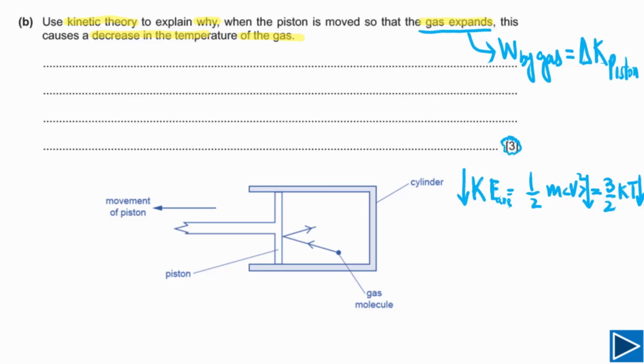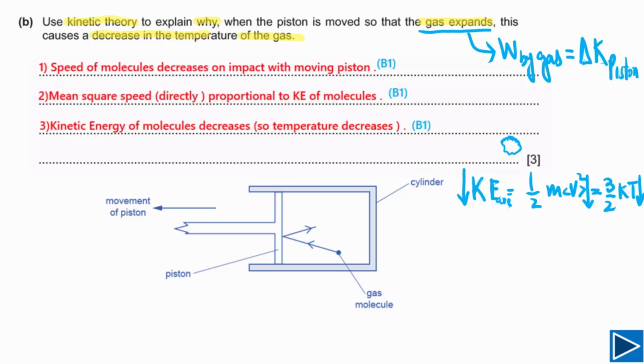Let me explain to you now how you can write a proper answer. So here is the answer. This is how you need to write down. First thing, if you have mentioned in your answer the speed of molecules decreases on impact with moving piston. Otherwise you can also say that work done by gas is equal to change in kinetic energy of the piston. So the gas is losing energy. You can also write down in this way, and this is B mark. You will get 1 mark.